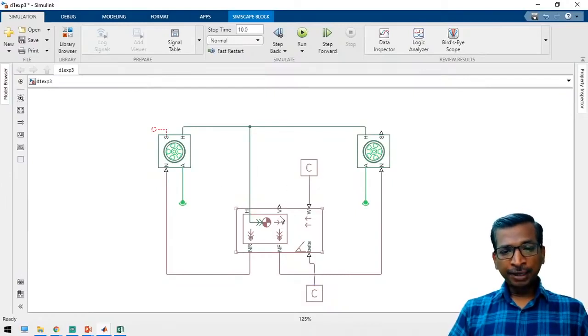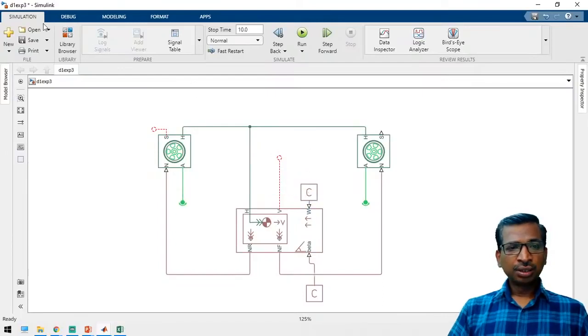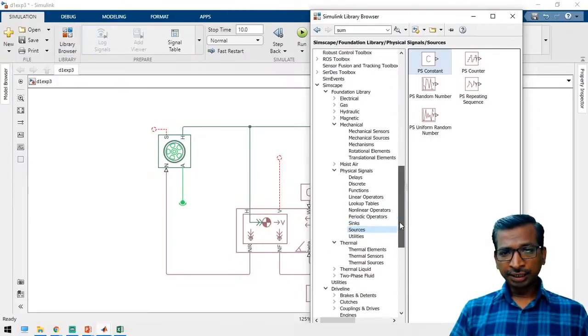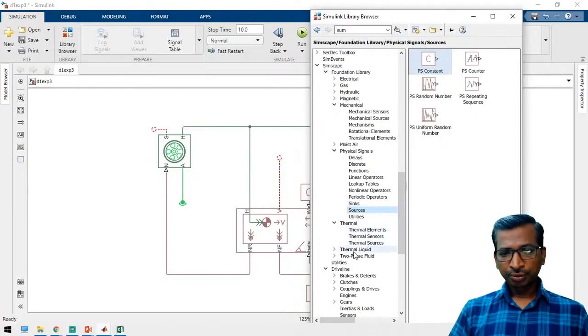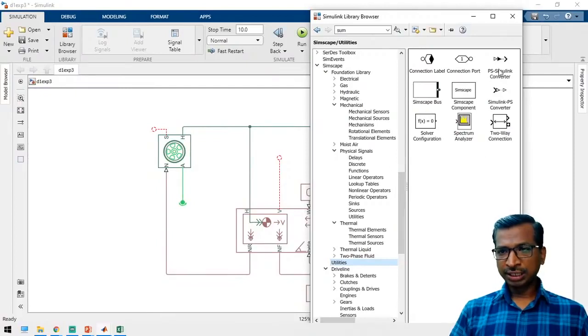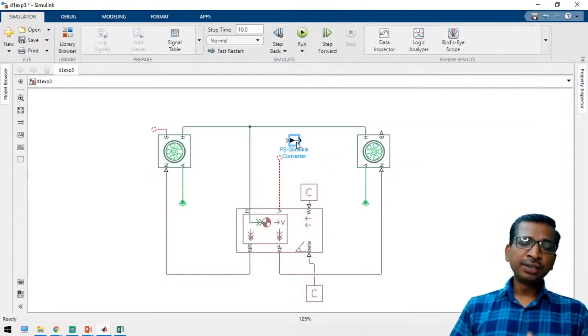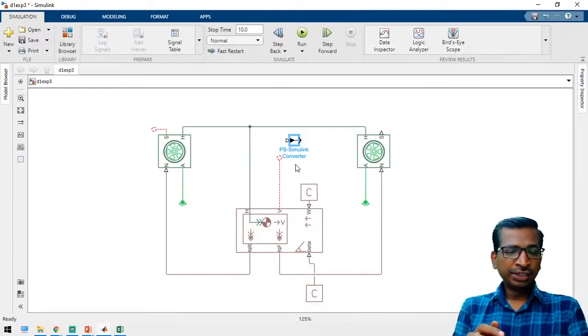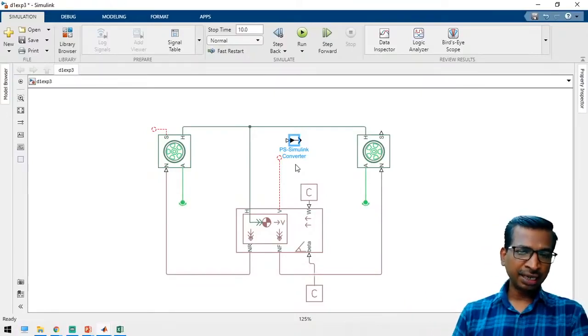and again we have to apply a sensor mechanism, right? So we have to see the output. For that, just go to the library browser and take the Simscape foundation library. PS2, yes, here. So PS2 Simulink converter. See here, in MATLAB there are two different kinds: one is called Simscape components and the other Simulink components. I will tell you one by one in the forthcoming classes.